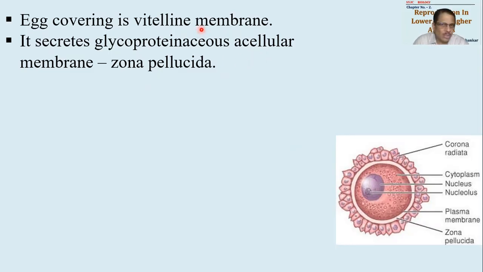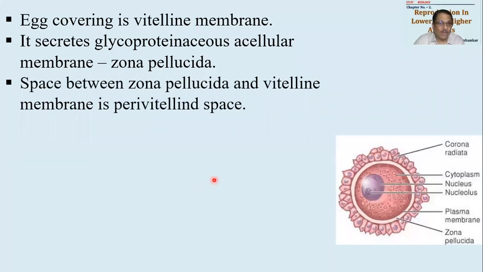Vitelline membrane also is acellular because it is a membrane, but it is a membrane of the cell itself. ये ओवम जो सिंगल सेल है उसका ही कवरिंग है ये. ठीक है. It is also acellular in nature. Zona pellucida also will be acellular in nature. Why acellular? Because there are some layers present, cellular layers.